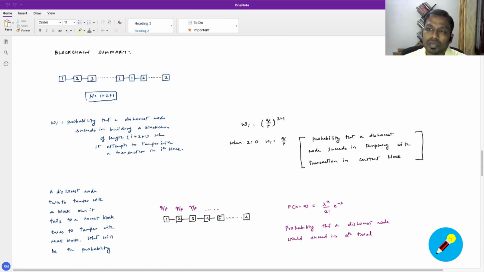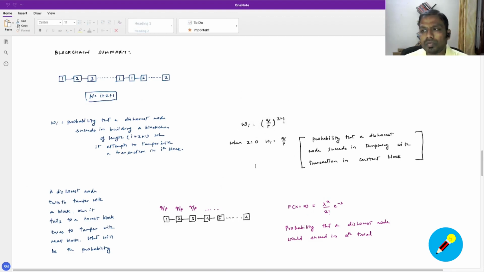When a node has to go back and tamper with a transaction that is z blocks deep, we found that the probability of that succeeding was (q/p) to the power of z plus 1. So this is the probability by which a dishonest node can build a longer blockchain, which is the current blockchain plus one additional block. We derived this in the previous videos.